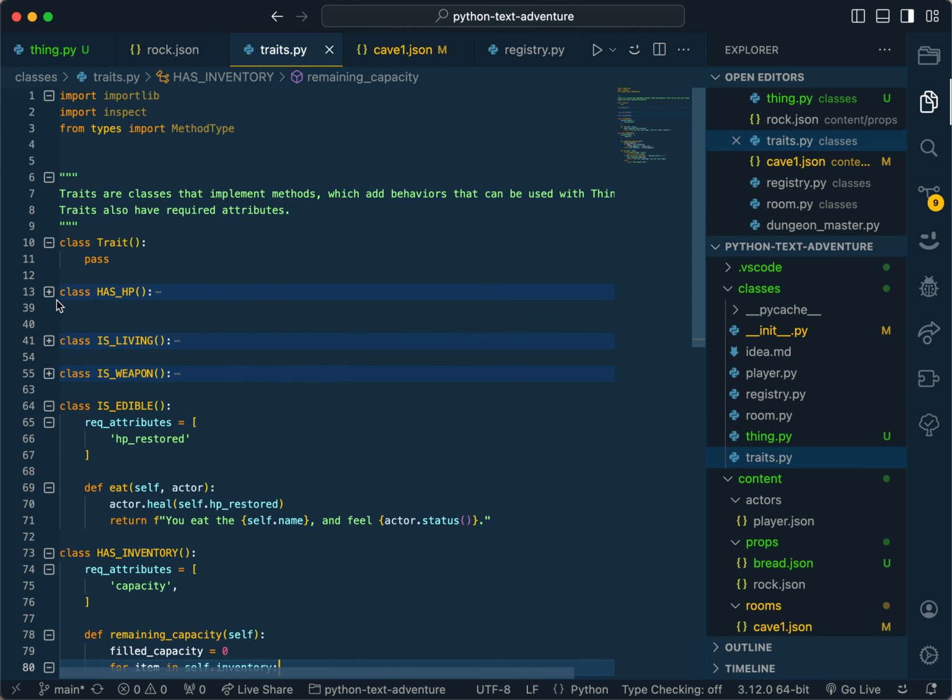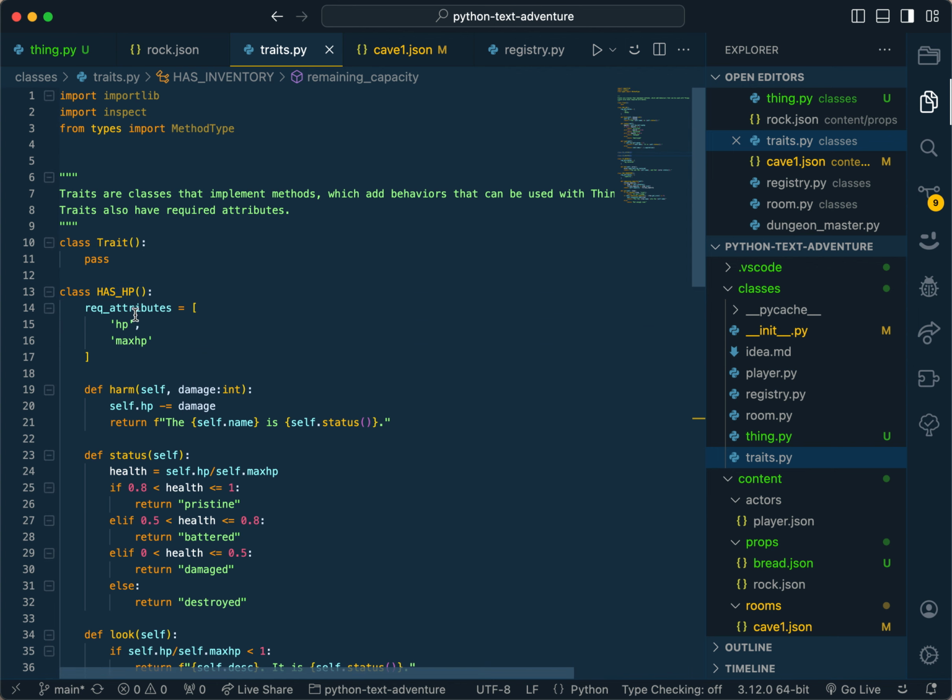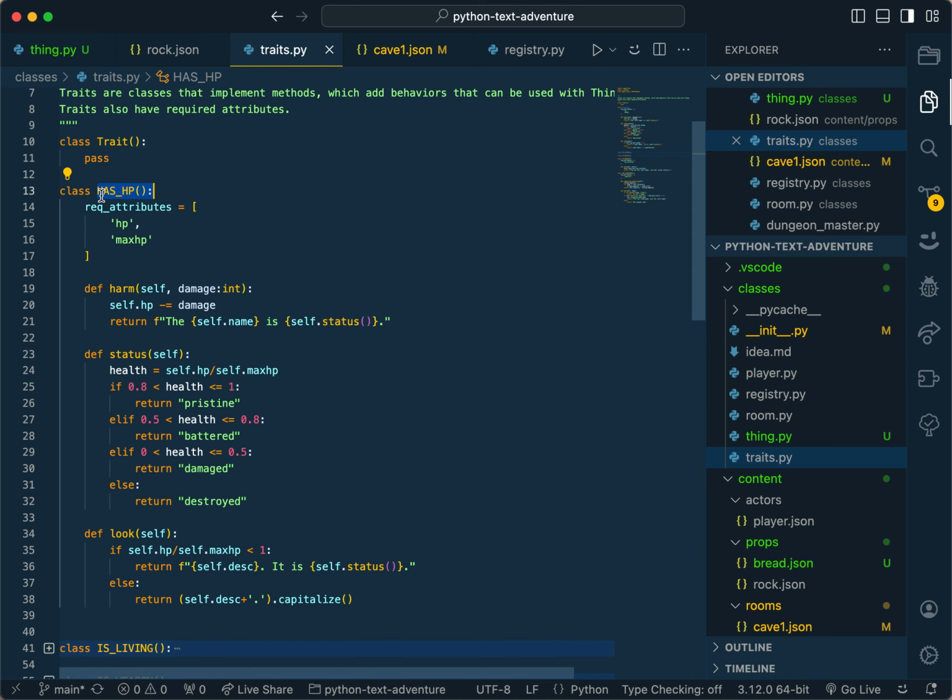So traits are just classes that have no init function. Instead, they just have a name such as has HP. They have a required attributes thing, which is just built in and static. So for instance, has HP, like I mentioned, has HP and max HP. And this will raise a runtime error when you start it up if an object that you're trying to assert has HP doesn't have HP, right? So things that have HP can be harmed.